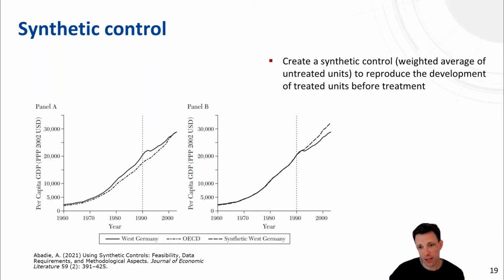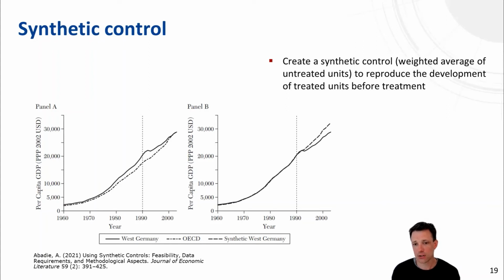So you see the development over time, and you could apply a difference in difference approach as described before, where you would select one comparison country and then apply the difference in difference approach. The problem is that you need to select one country, and that might not be ideal because the country that you select might behave somewhat differently than the treatment country.